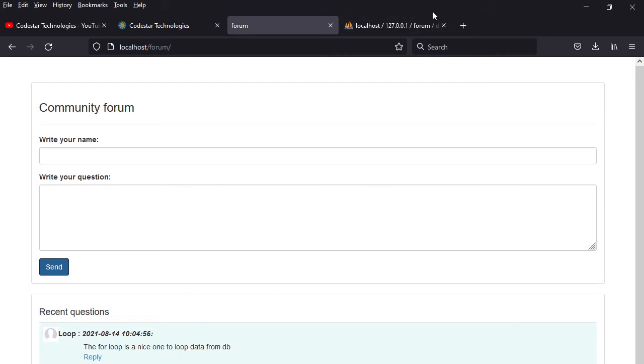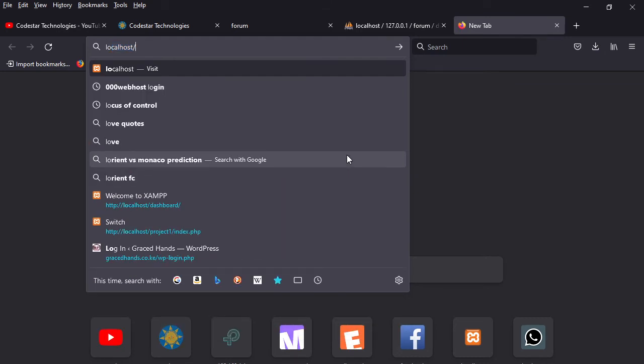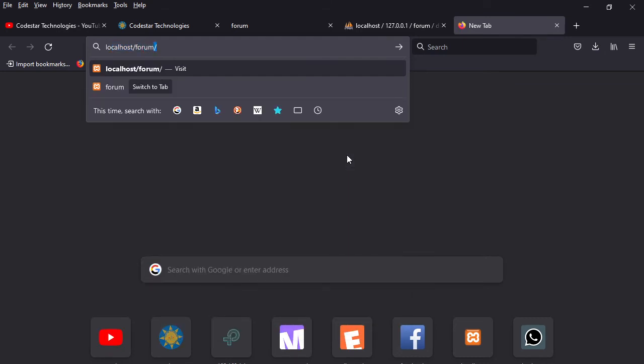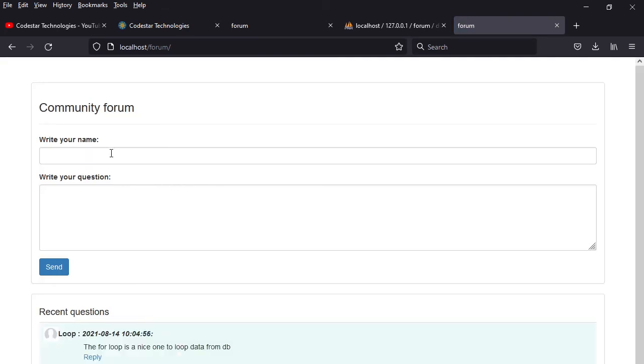Now in case I open the system, by going to localhost and writing forum, once you open, it loads data automatically.